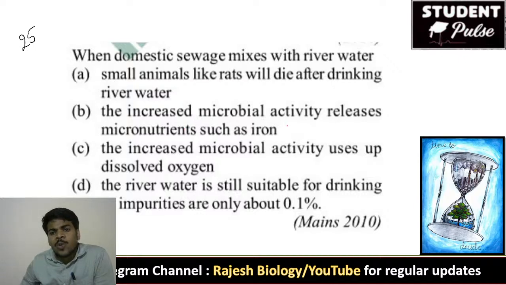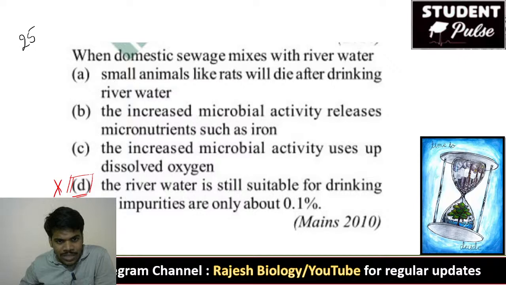The increase in microbial activity releases micronutrients such as iron. The increase in microbial activity uses up dissolved oxygen. The river water is still suitable for drinking as impurities are only about 0.1%. Okay, don't drink this type of water. So this is completely wrong.